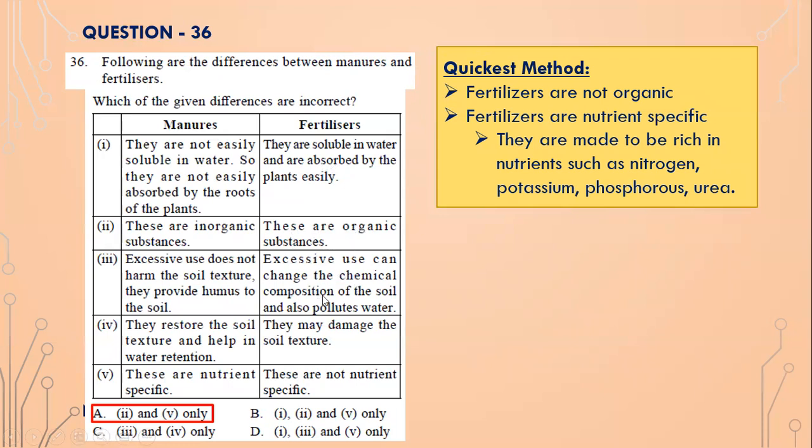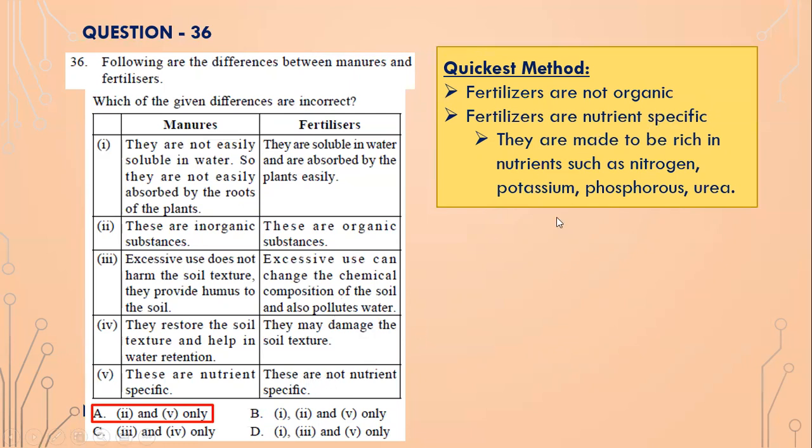Excessive use can change the chemical composition of the soil and it also pollutes waters, which is true, isn't it? You should not use fertilizers in excess because they are chemical compounds. They may damage the soil texture, which is also true, isn't it? Because they are chemical compounds, they damage the soil texture. And these are not nutrient specific. No, this is incorrect, because fertilizers are nutrient specific, isn't it?